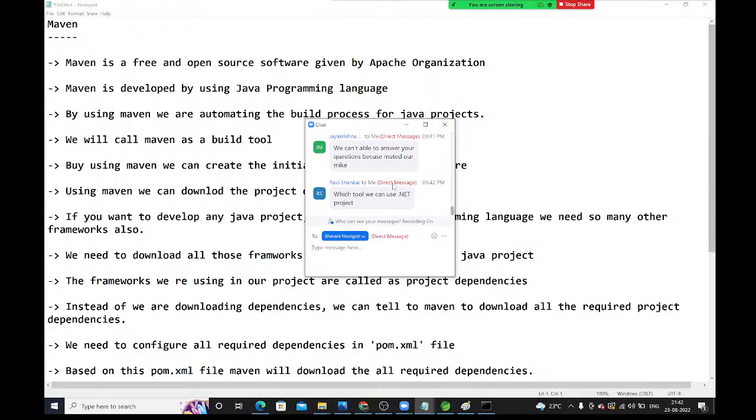I will tell you, guys, what we will use for .NET and what we will use for Python. Right guys, I already told you. At the end, I will do some real-time projects and explain them. Whenever I come to the Python project and the .NET project, at that time I will show which tools we will use for Python and which tools we will use for .NET. Okay, don't worry, I will tell.